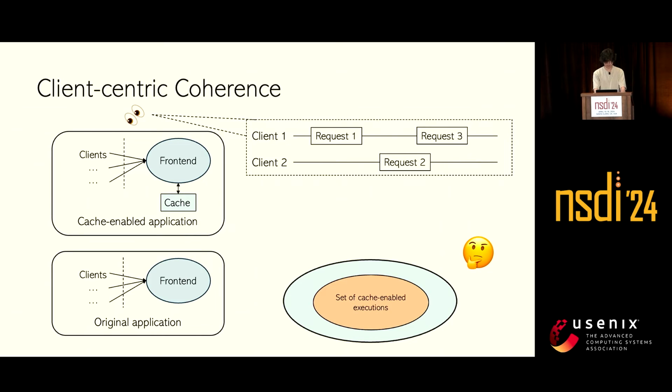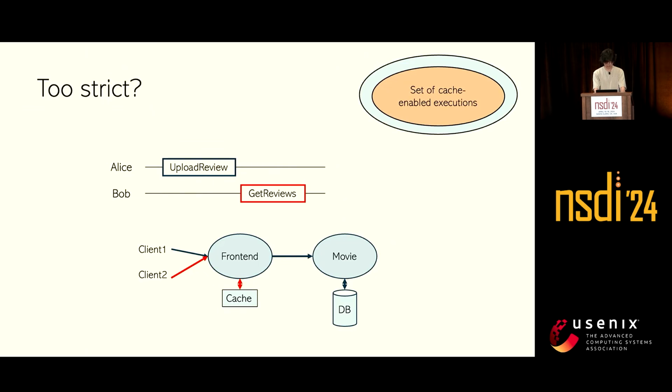However, there is a problem with this definition. Let's think of the following example in an IMDb-like website. Alice issues an upload review to the front end that ends up in the backend service that will append a new review to a certain movie. And later, Bob tries to read the reviews of the same movie using the getReview API.